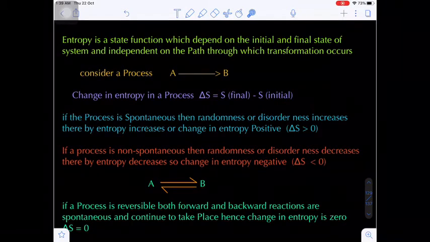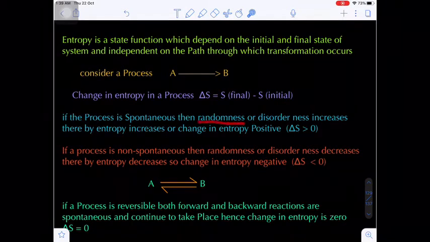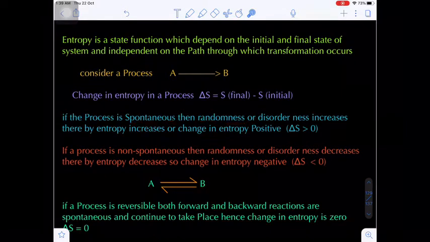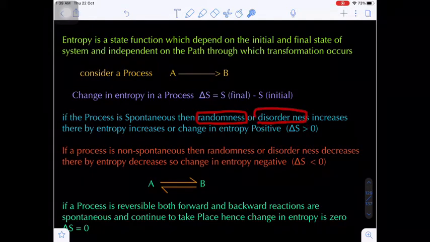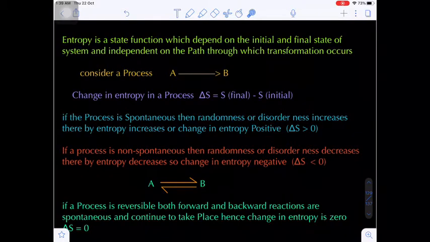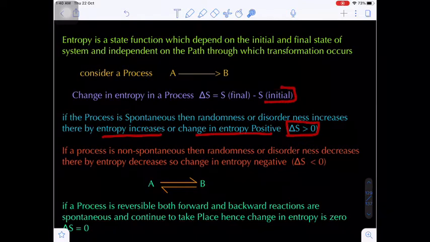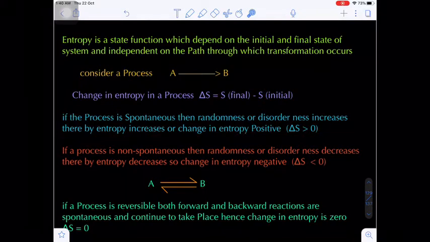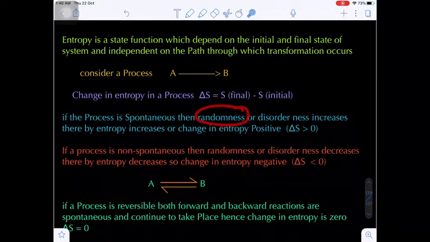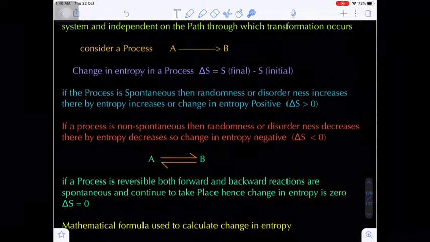Now if the process is spontaneous, that means randomness increases. A spontaneous process is a process which occurs on its own. All the processes that occur in nature are spontaneous, and in such a process the randomness increases. So as the randomness or disorderliness of a system increases, the entropy also increases. That means the change in entropy becomes positive, the final entropy is more than the initial entropy. Are you getting my point? This happens when the randomness or disorderliness of a system increases.